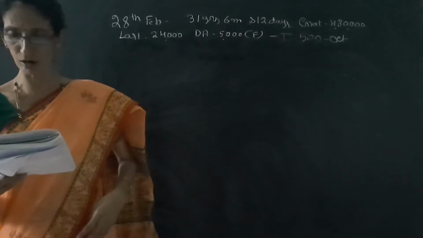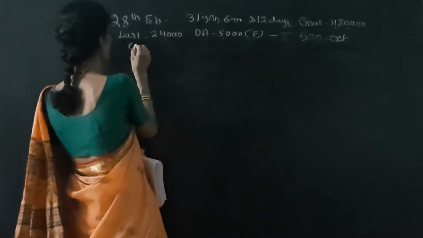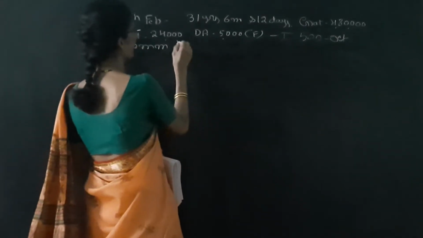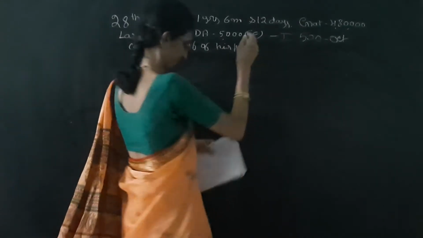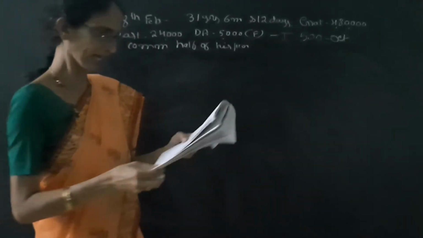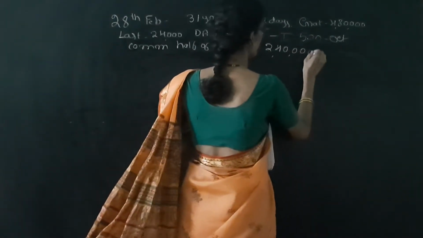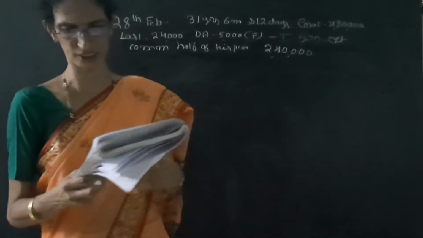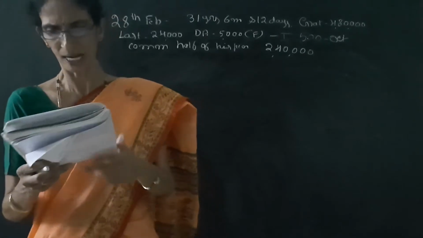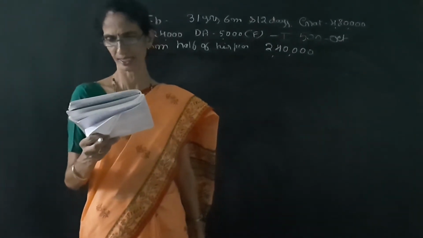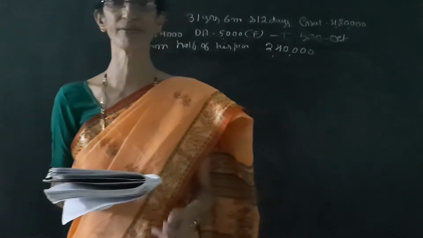Next, he also commuted half of his pension. So it is important. He commuted half of his pension and received rupees 2,40,000. Compute his taxable commuted pension and taxable gratuity. And it is given he is not covered under the Payment of Gratuity Act.